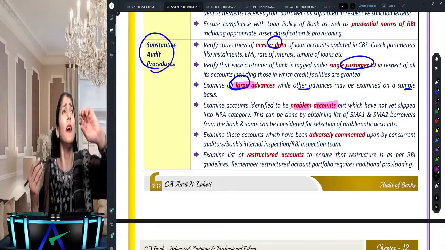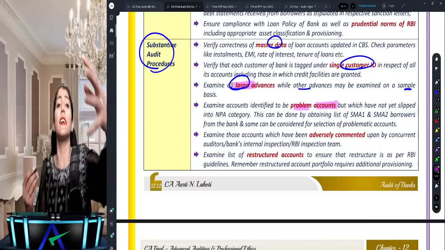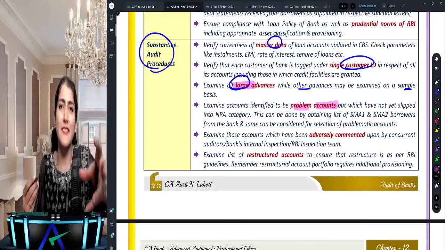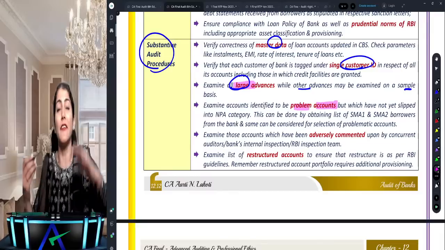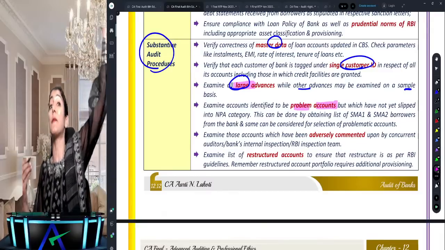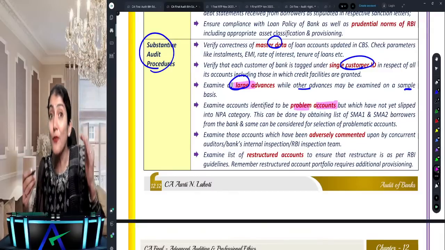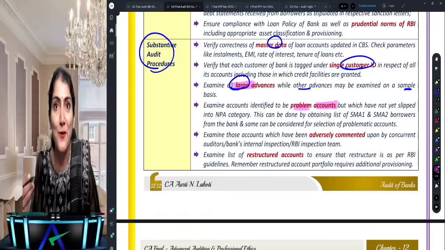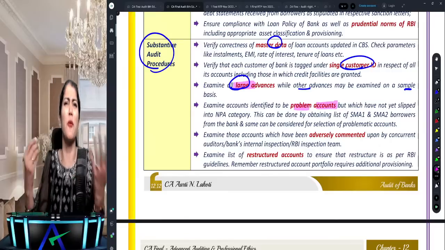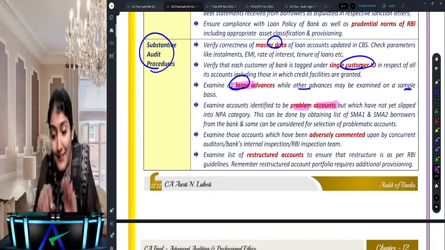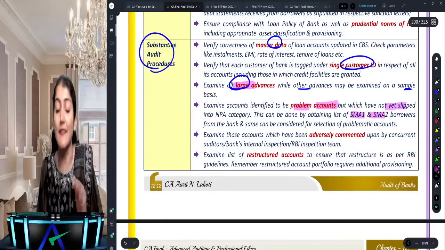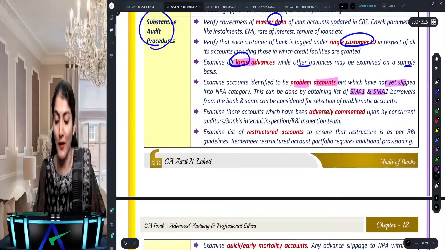verified. Problem accounts, like an NPA: if it is overdue for more than 90 days, say right now it is overdue for 60 days, so it is not an NPA. When it's overdue for more than 90 days, it will become an NPA, but right now it's overdue for 60 days, so you say very soon this will also become an NPA. So it's a problem account, which has not yet slipped into the NPA category. It's the SMA 1 or 2, special mention account, right?